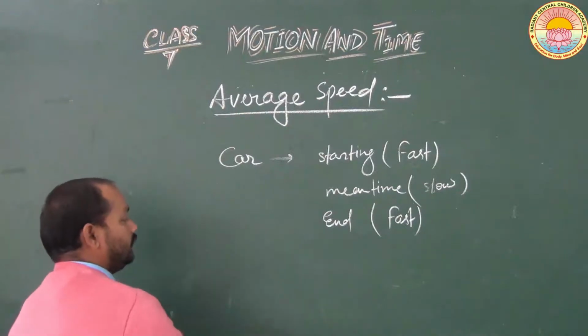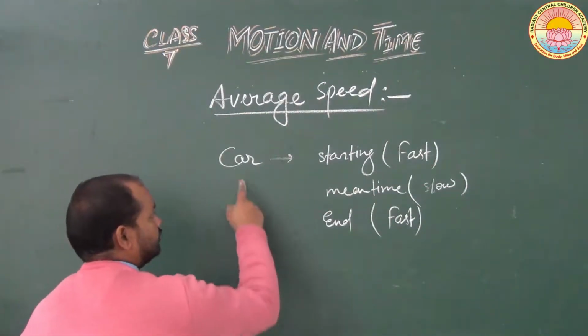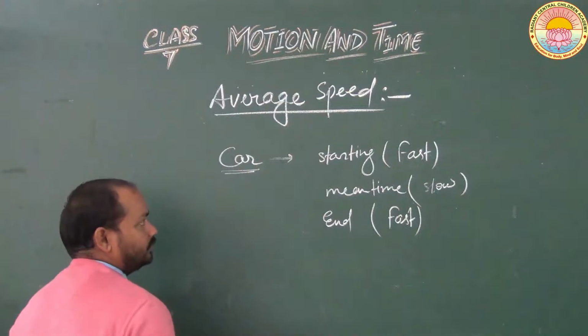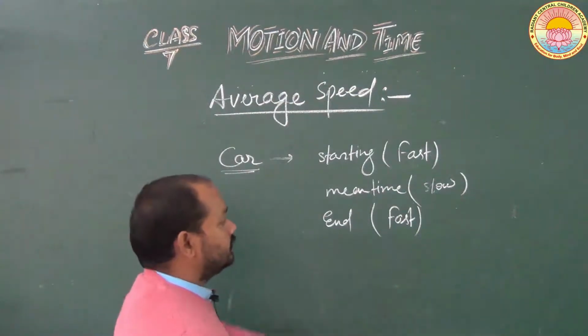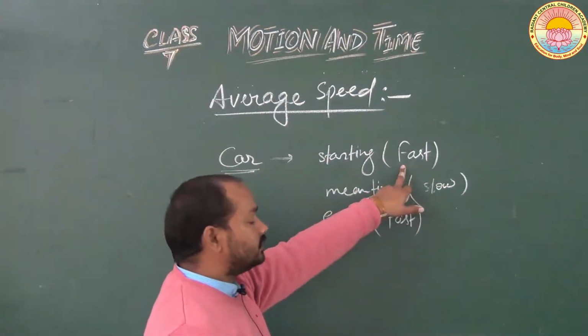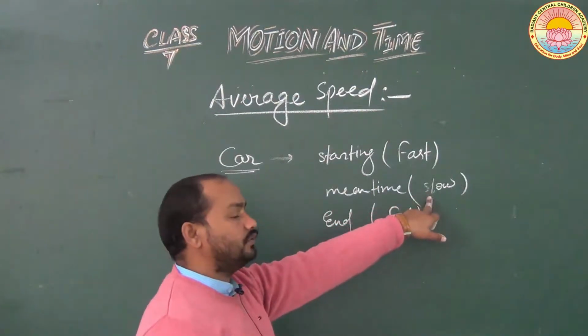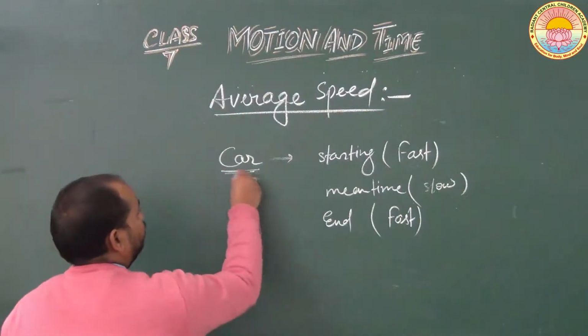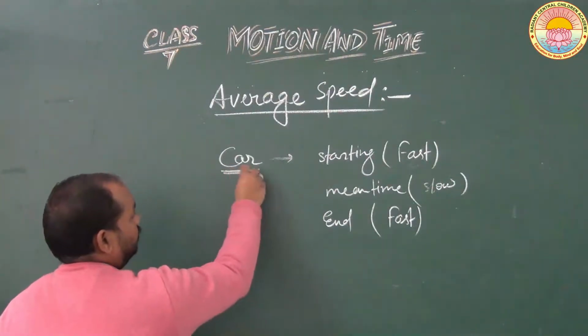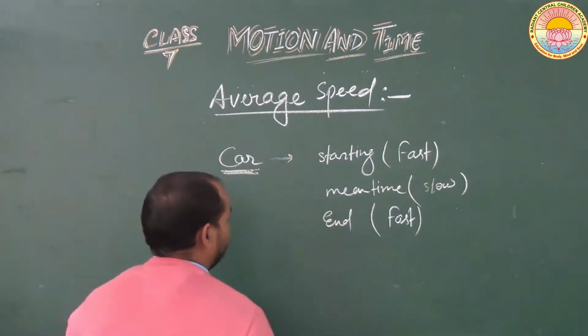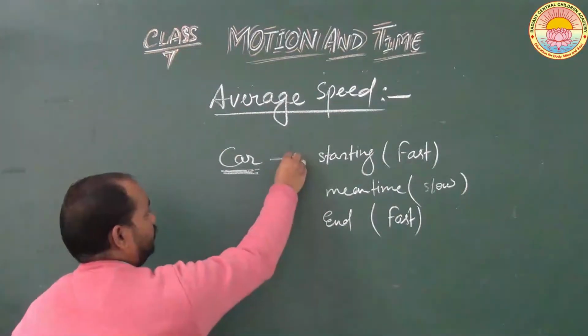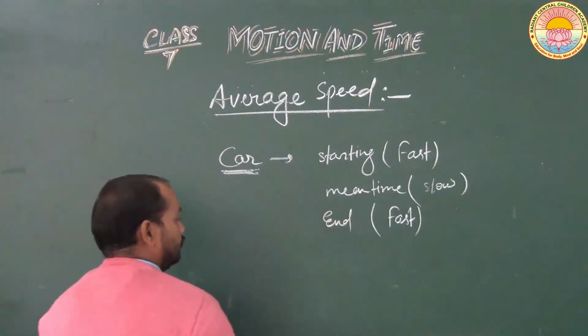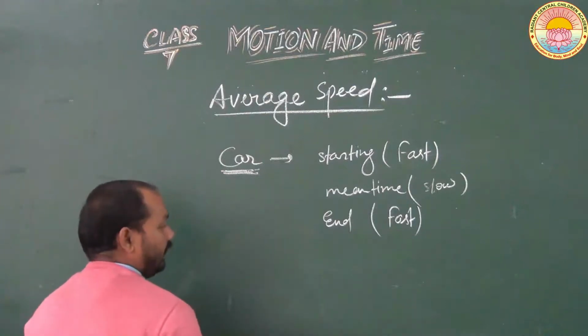So if we take the total distance covered by this object, which is moving sometimes with fast speed and sometimes with slow speed and again sometimes with fast speed, then if we calculate the speed of this car for the total journey or the total distance covered by this car, then the speed of this car will be the average speed.